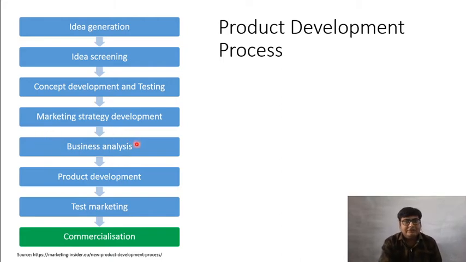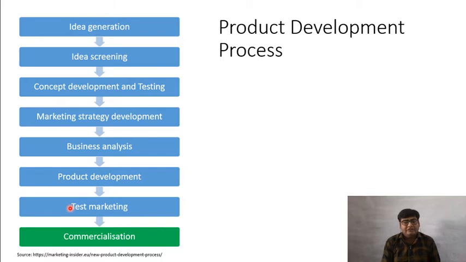Once we are satisfied that our product is good, we have a good marketing strategy which will attract customers, and we have a business analysis which shows that we are going to make profit out of this product, then only we start developing the product, and then we test our marketing. We first manufacture a small amount of product in a small plant. We test it on the actual market.